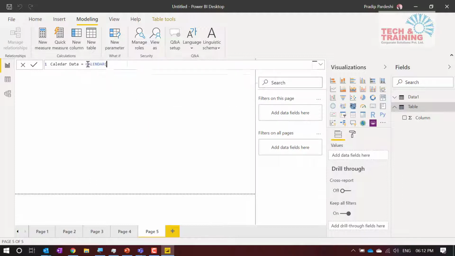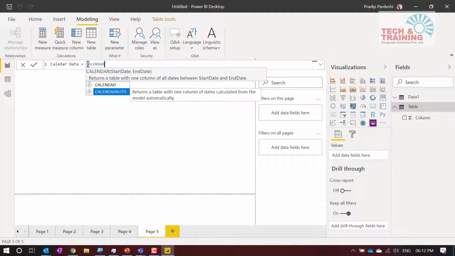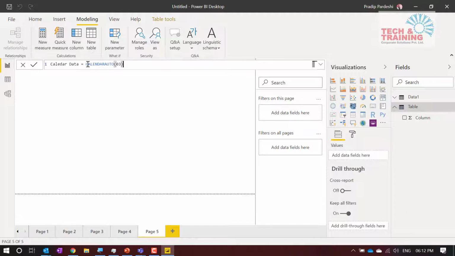So there are two functions, CALENDAR and CALENDARAUTO. If I use CALENDAR, I have to give a static start date and end date, although I can make that dynamic too, but instead I can simply use CALENDARAUTO. Now here it is asking me for the fiscal year end month. Let's say 03. If my fiscal year ends in March, I'll type 03, or I can type 12 if it ends in December. By default, the fiscal year end month is December.